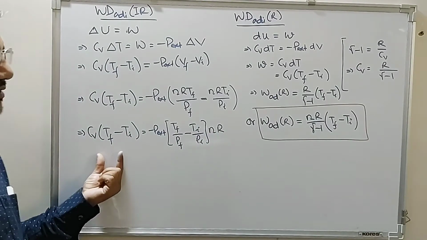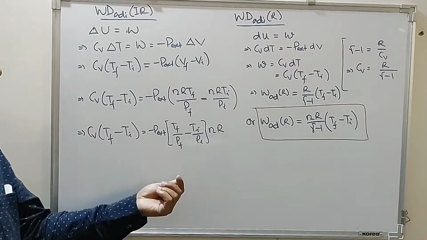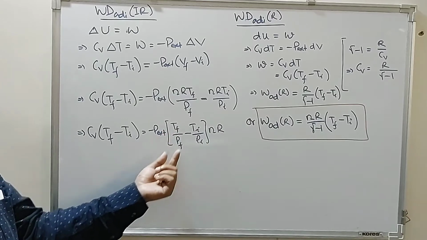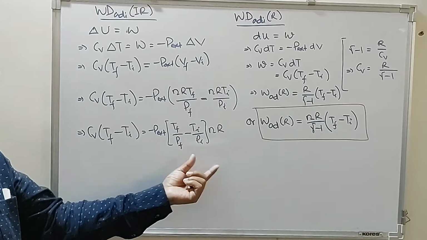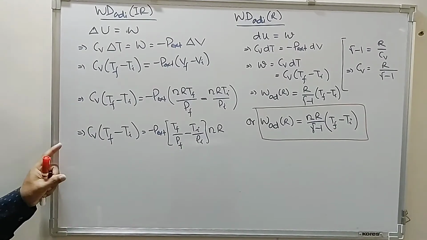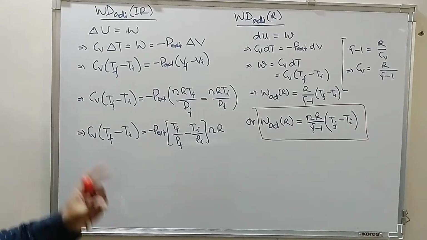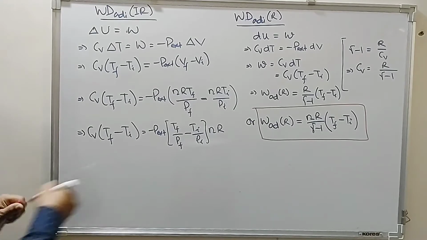If initial and final temperatures are given to you, then we can easily define the values of work done, or if initial temperature, final temperature, initial pressure and final pressure are given, then also we can define this. So this is the expression for work done against a constant external pressure.